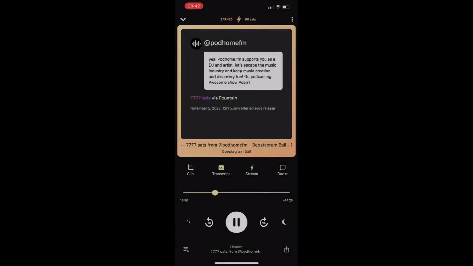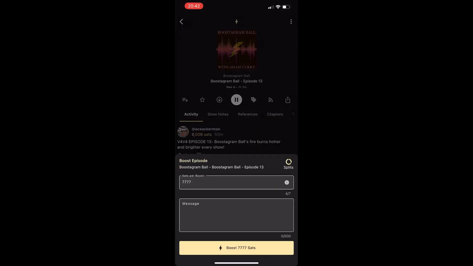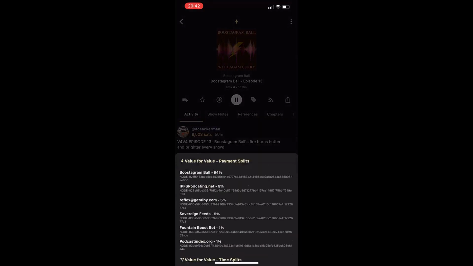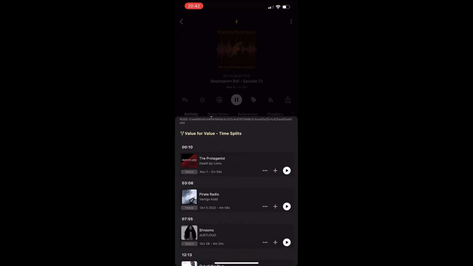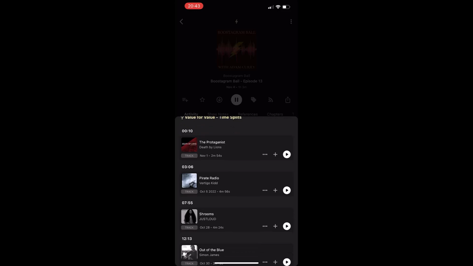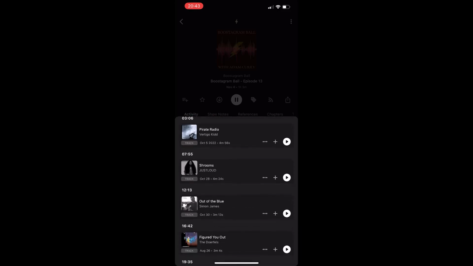How? Well, there are many new modern apps like this one. This is the Fountain app. This is a podcast app, and listeners use it to listen to podcasts like the Boostergram Ball, where Adam Curry plays songs, for instance, your songs. And then listeners can send you value, which are small parts of cryptocurrency, small bits of Bitcoin, directly to you when your song is playing. And Adam configured his show to send value directly to the artists when their songs are playing.